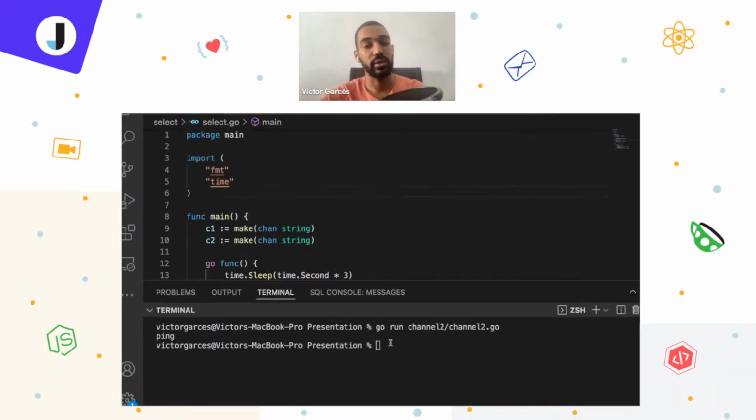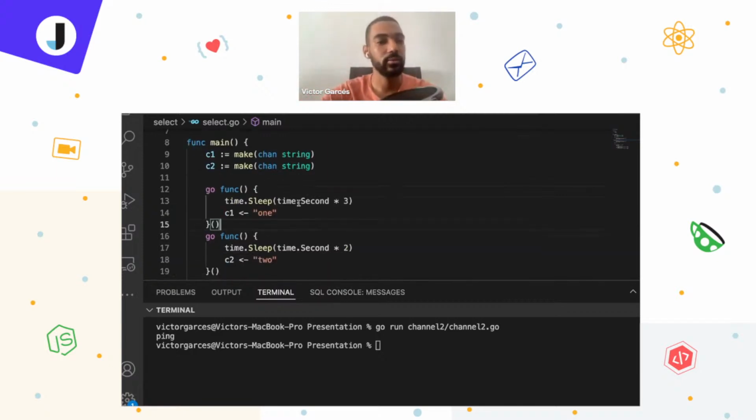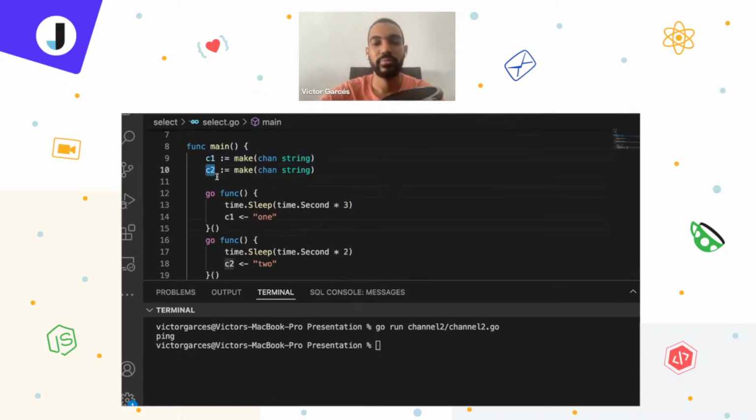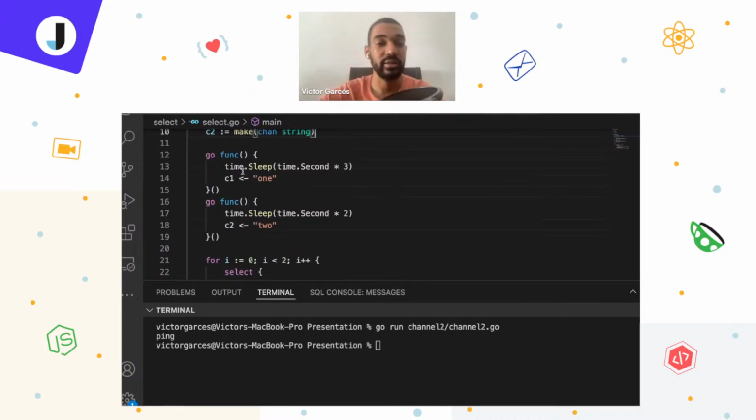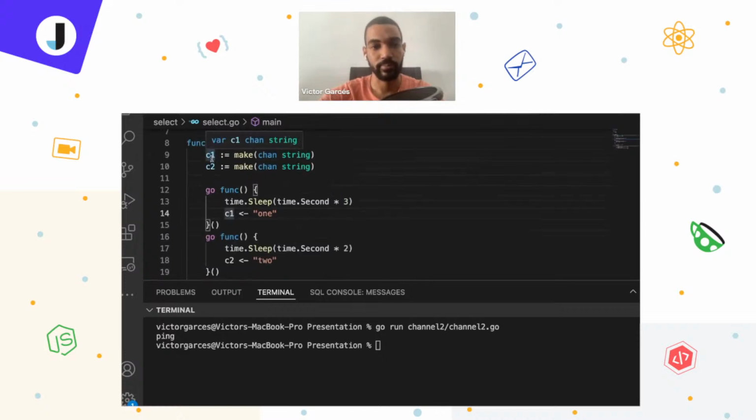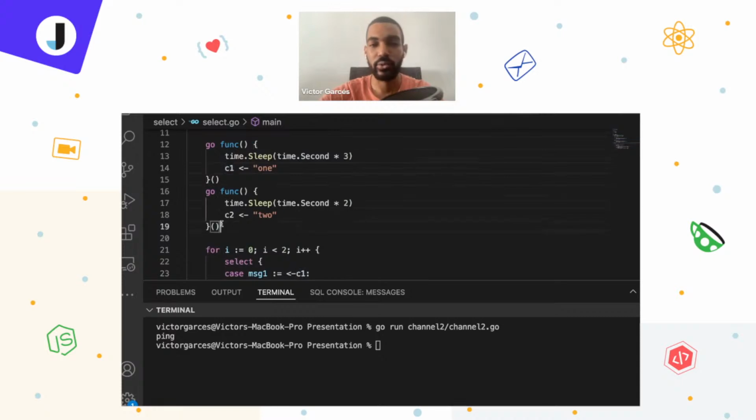Here we are making use of the select statement. We start here opening two channels. I know you're a pro with that already. Channel 1 and 2, really original. And then we declare two Goroutines. The first one will sleep for 3 seconds. It's really clear here, second times 3. And then it will pass a message to the first channel. The other function will do basically the same, but this time in 2 seconds, and we pass this message to the second channel.